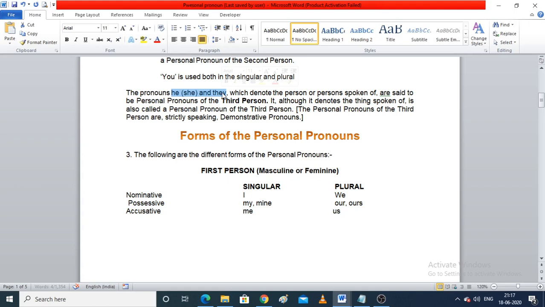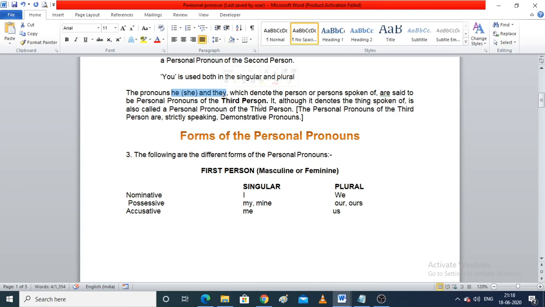Now he, she and they, we also have it. Now we use it to denote a non-living thing or the thing that cannot speak. Fine. So it is used for non-living things.